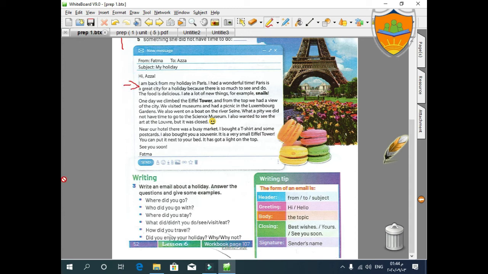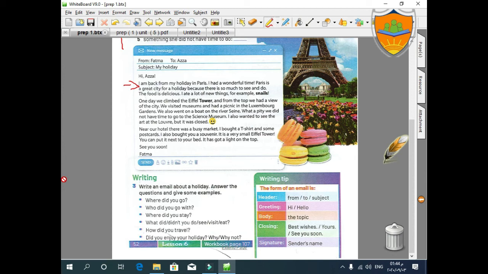I am back. Sorry. Hi Azza. I am back from my holiday in Paris. I had a wonderful time. Paris is a great city for a holiday because there is so much to see and do. The food is delicious. I ate a lot of new things. For example, snails. One day we climbed the Eiffel Tower, and from the top we had a view of the city. We visited museums and had a picnic in the Luxembourg Gardens. We also went on a boat on the river Seine.